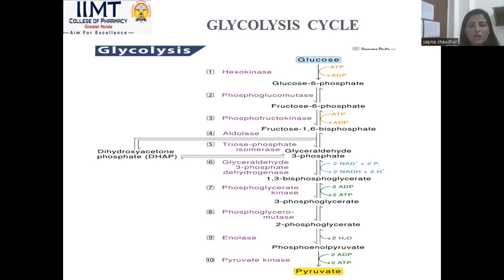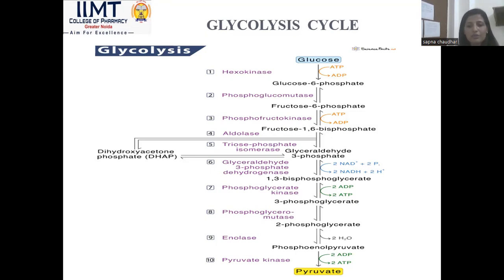In the 7th stage, phosphate is transferred from 1,3-bisphosphoglycerate to ADP to form two molecules of ATP, and it forms 3-phosphoglycerate. The enzyme which catalyzes this reaction is phosphoglycerate kinase. In stage 8, 3-phosphoglycerate is converted into 2-phosphoglycerate with the help of the enzyme phosphoglyceromutase.